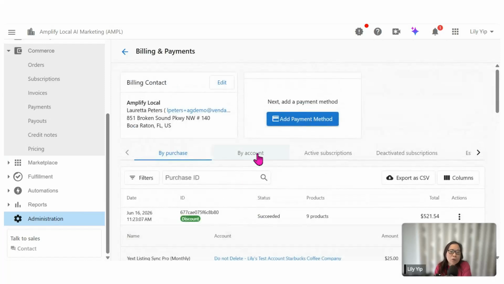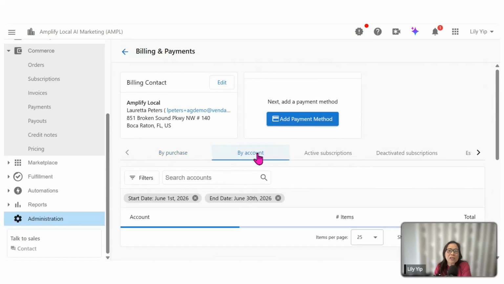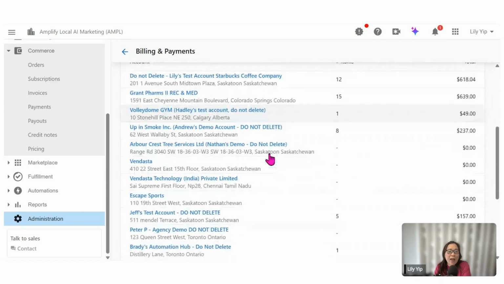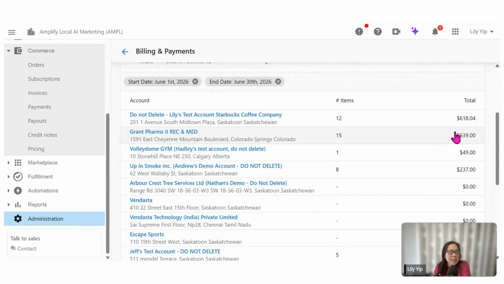Now, you can also use this My Billing page to see which accounts you currently have activated, which products are activated, and the estimated charges based on those activated products.